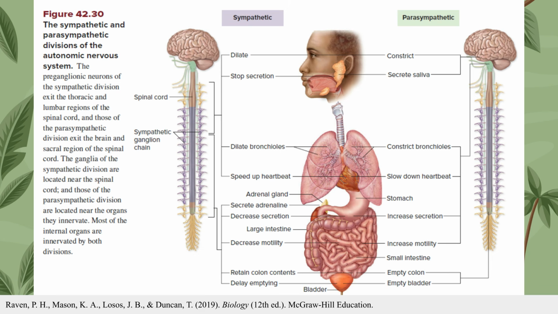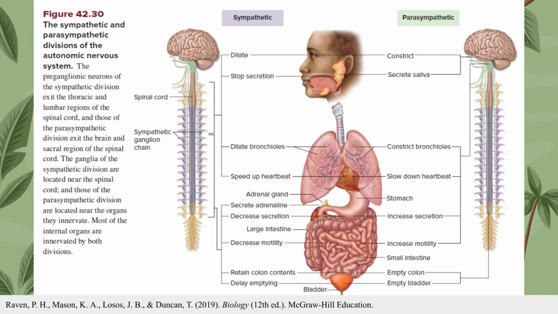The sympathetic and parasympathetic divisions are the two main branches of the autonomic nervous system, which is responsible for the involuntary regulation of smooth muscles, cardiac muscles, and glands. The sympathetic division is often associated with the fight-or-flight response, a rapid reaction to stress. When activated, it coordinates body-wide activities to prepare an animal for action. For example, it can trigger the release of hormones like epinephrine, which increases metabolic activity and heart rate to help an animal face or flee from a threat.